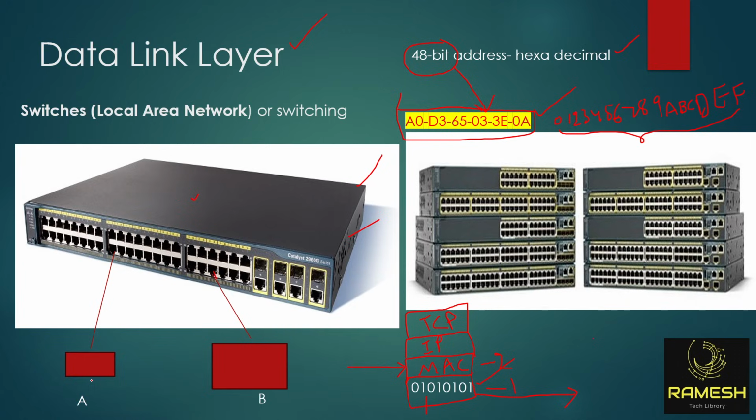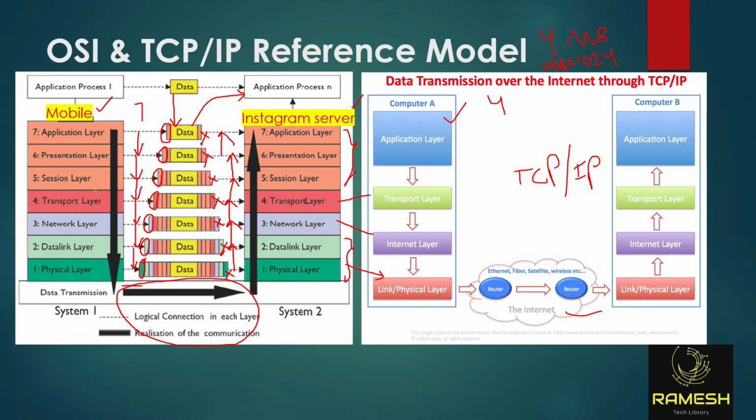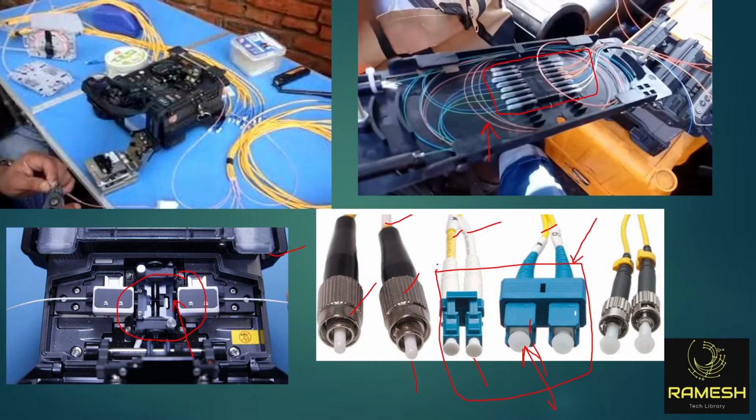Suppose computer A is sending data to a switch. This is your data, zeros and ones. It is protected with so many layers. This data is encapsulated with all the layers and sent out. Listen carefully. When you send data from your mobile phone or a computer, it is protected with several layers and sent out. Same here.